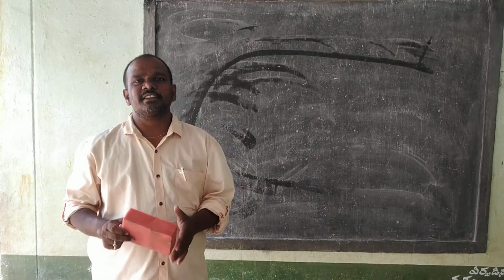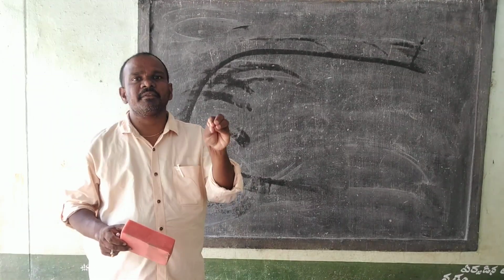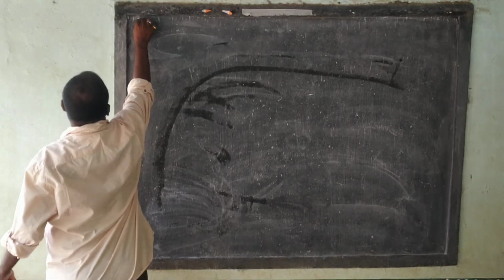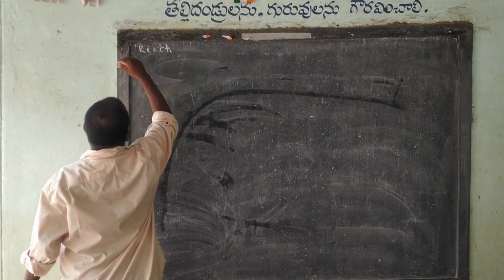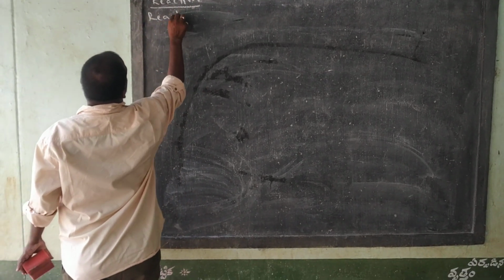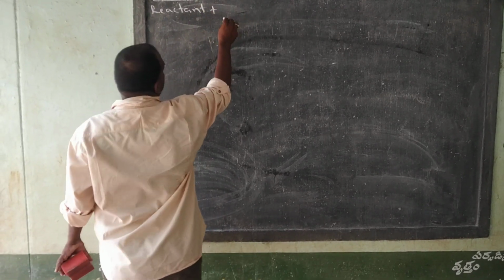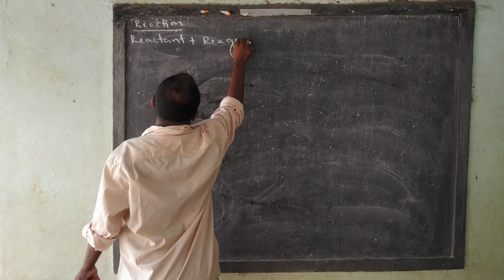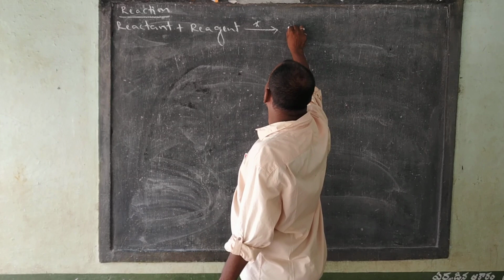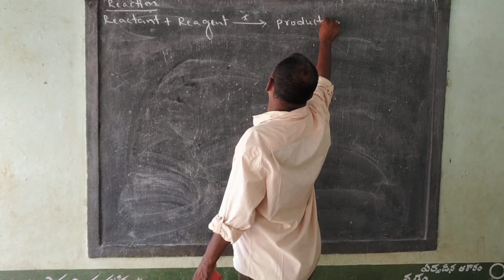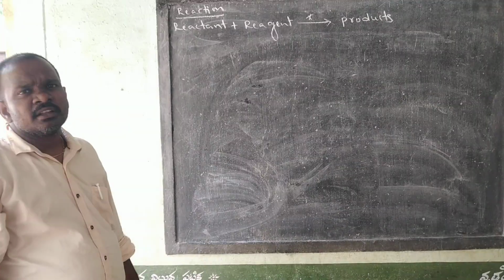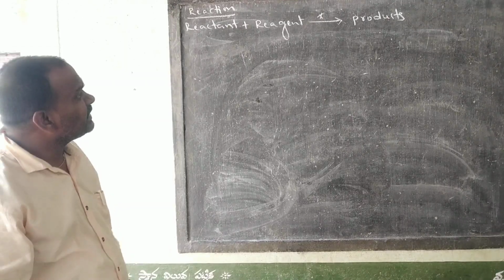What is the meaning of reaction? In chemistry, reactions are very important. You see now, in a reaction, reactant plus reagent, both are combined to form products. What is the meaning of reaction, students? Reactant and reagent both are combined to form products. This is said to be a reaction.